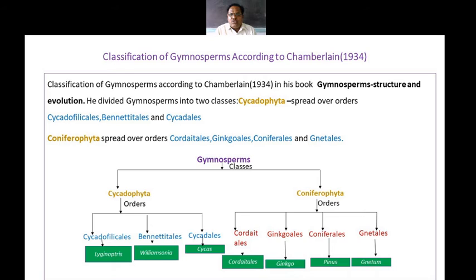The leaves are of 2 types: scale leaves as well as foliage leaves, which are known as needles. These plants are dimorphic, that is, branches are dimorphic. Dimorphic means branches are of 2 types.